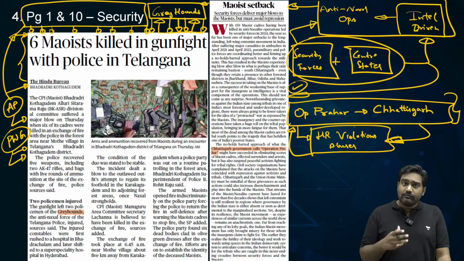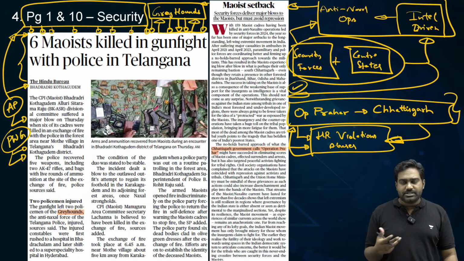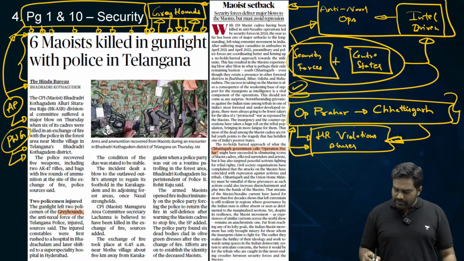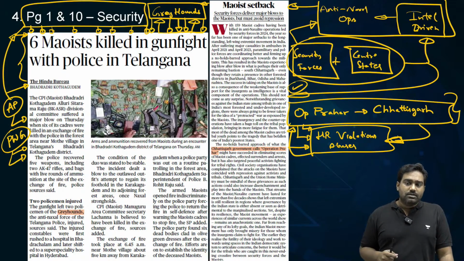Because in any conflict zone, security forces can't be committing human rights violations, not just by accident or by coincidence, but of course even deliberate violations should be completely avoided, because those violations create more distrust between the local people and the security forces.